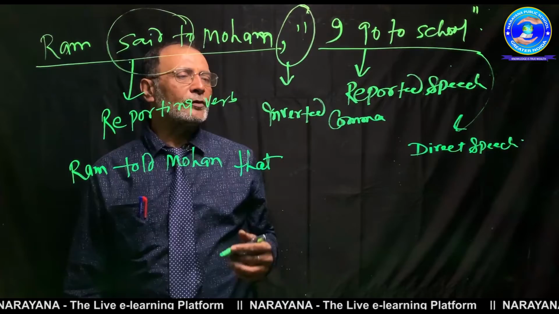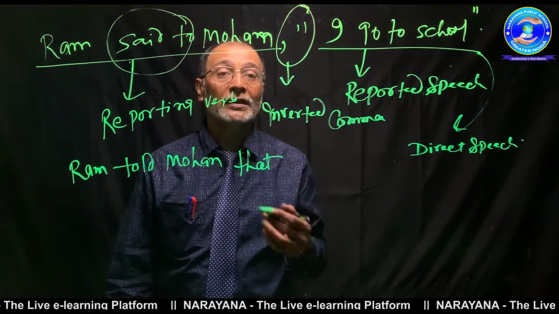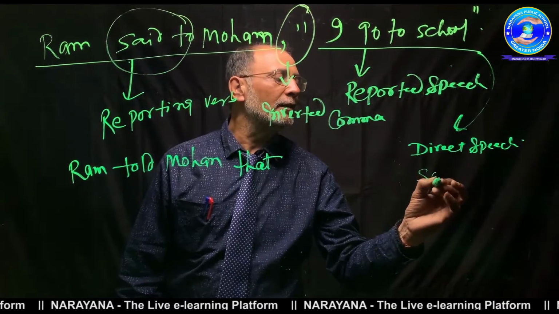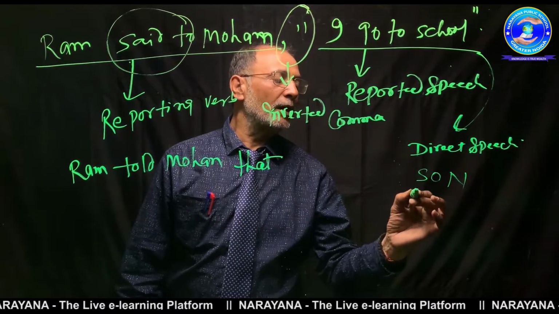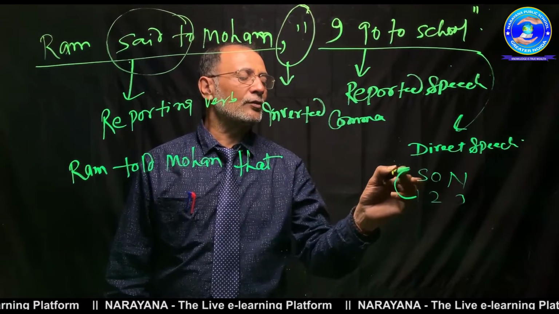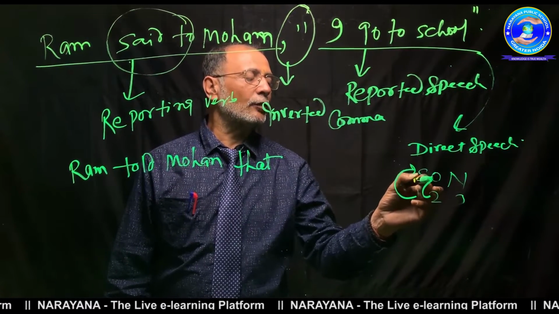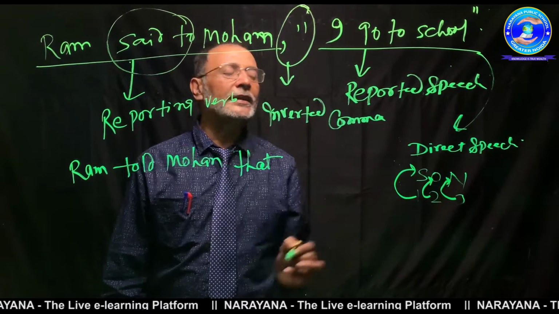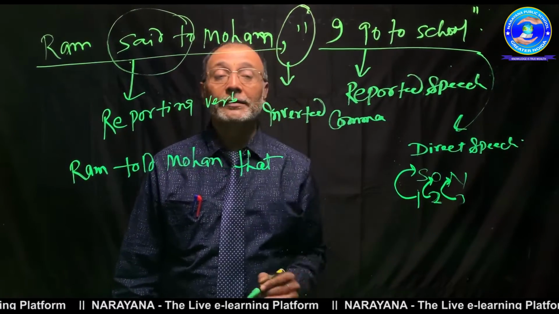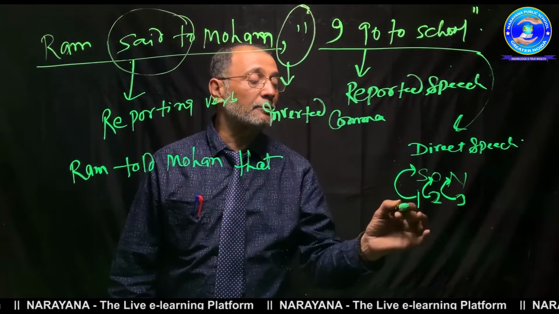But suppose any student gets confused about what will come. For this, I will give you a very simple formula: SON 1, 2, 3. First person changes according to the subject, second person changes according to the object, third person no change. Now the question will come in your mind: what is first person, what is second person, what is third person?